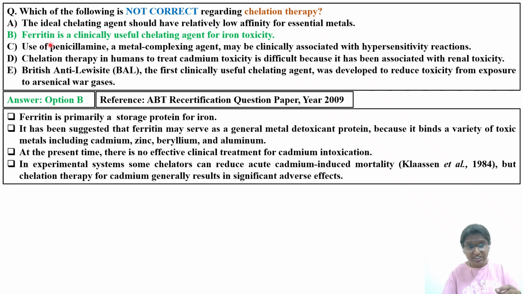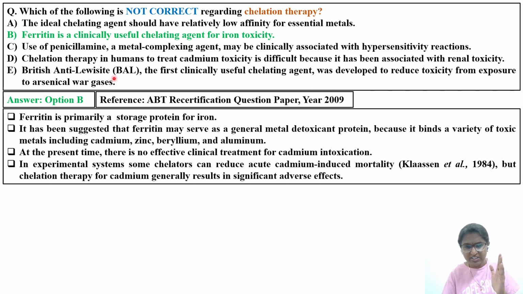Fourth option: chelation therapy in humans to treat cadmium toxicity is difficult because it has been associated with kidney toxicity. Yes, there are certain metals like cadmium and platinum that have the kidney as a target organ. They form tubular casts in the kidney, and if you check the histopathology of the kidney, tubular casts will be formed. Those things you have to remember. There is also specific accumulation of cadmium that takes place in kidney cells, which you should read as well.